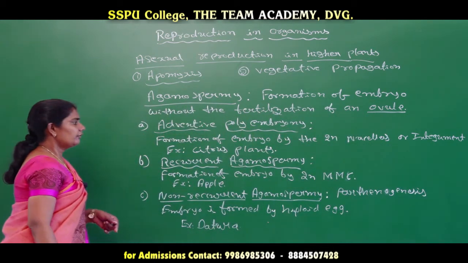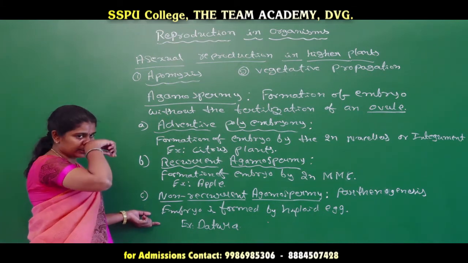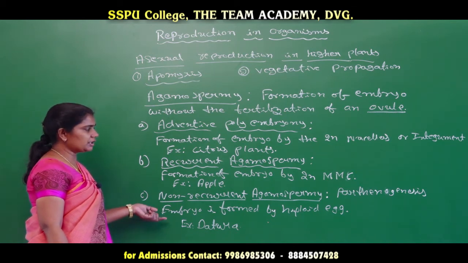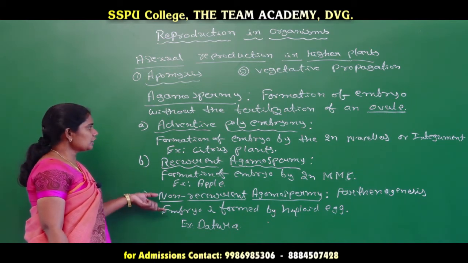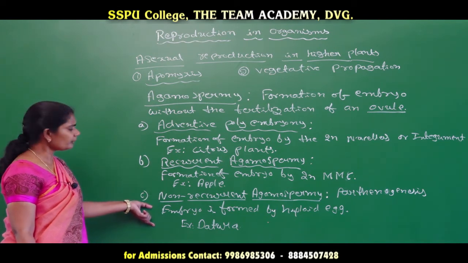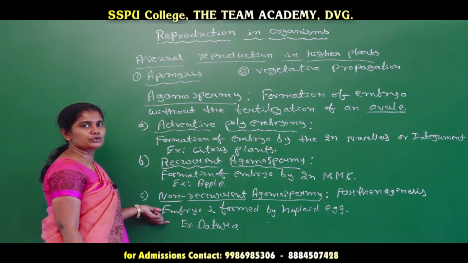The fruits formed by parthenogenesis do not contain seeds. So the embryos formed by non-recurrent agamospermy are not able to produce seeds.